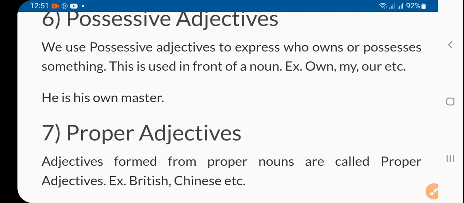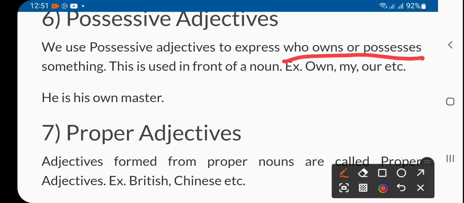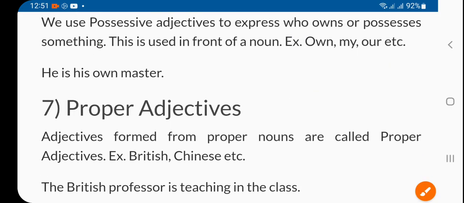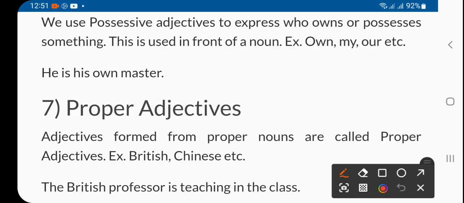Now possessive adjective expresses who owns or possesses something, right? So when you get the answer of whose, then it will be possessive. For example, they use it in front of a noun, like his own master.